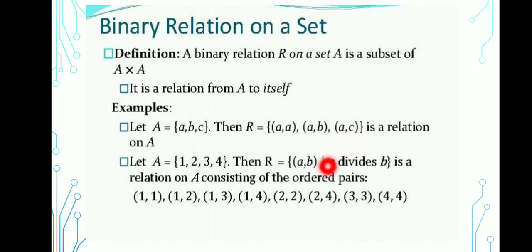Another example is set A equals {1, 2, 3, 4} and R equals {(a,b) : a divides b}, where the condition is given. This is also a relation on A consisting of the ordered pairs (1,1), (1,2), (1,3), (1,4), (2,2), (2,4), (3,3) and (4,4).